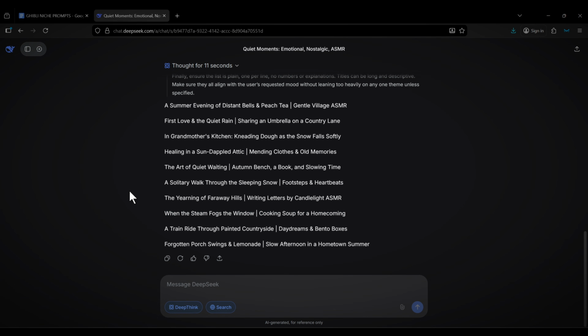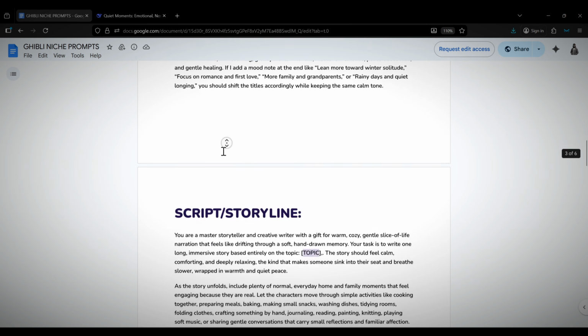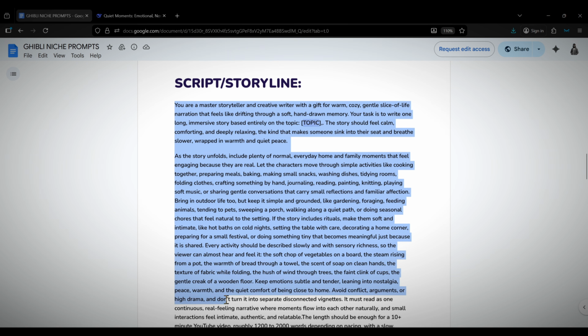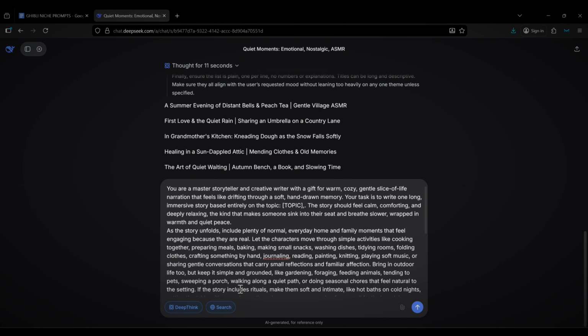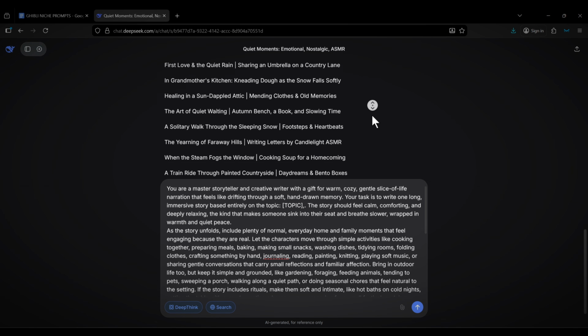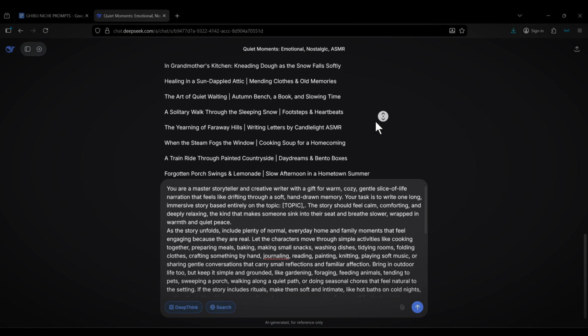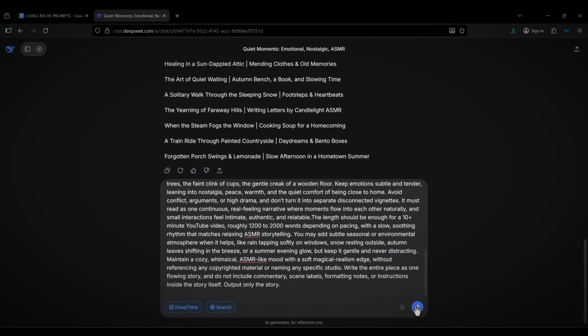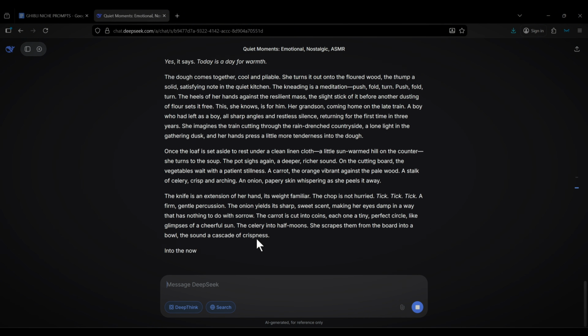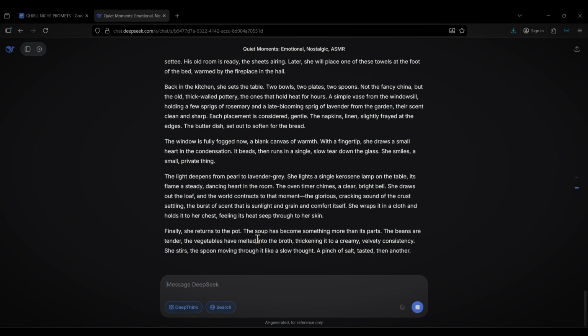Once you find the topic you like, head back to the Google document and scroll down to the prompt labeled scripts/storyline. Copy all the prompts there and paste them into your chatbot. For this specific prompt, you'll notice there's a placeholder in brackets labeled topic. This placeholder is just where you put in the topic you want to work with, the one your chatbot just generated for you. So copy the topic, paste it in that placeholder, and send the entire prompt. This makes your chatbot write you a very detailed storyline for the topic you've picked.